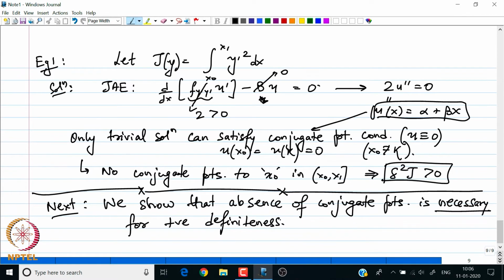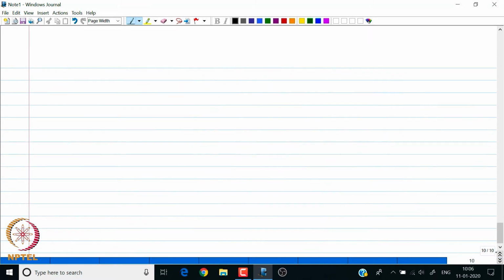So I am going to right away describe this result in the form of a theorem, but before that in the form of in fact two theorems. So the first theorem gives us the link between the positive definiteness of the second variation and the absence of the conjugate points. So I denote this theorem as theorem 26.